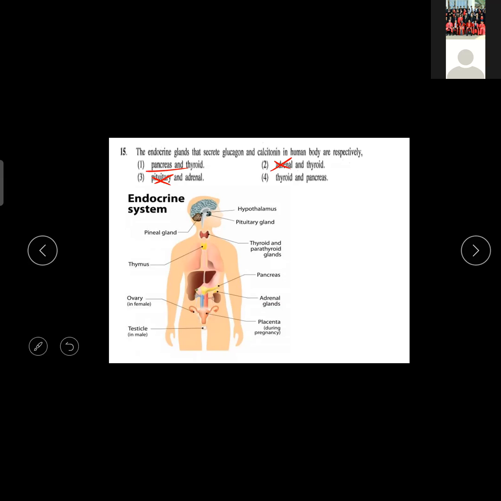Anyways, you can go for the answer thyroid, pancreas, but the order respectively means first one first, glucagon first, then glucagon's answer should also be first. So because of that word respectively, the first one is the correct answer. Don't go for the fourth one. The fourth one's answer is correct, but the order is wrong. So when the word respectively comes, always first answer first, second answer second, in that order.